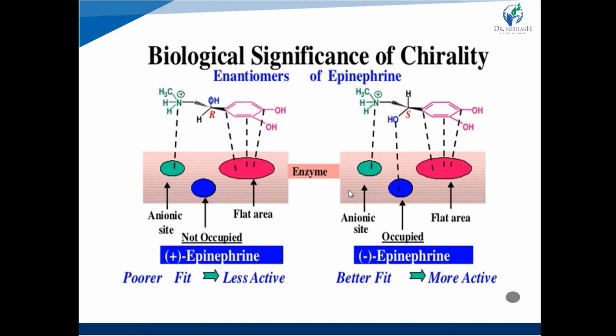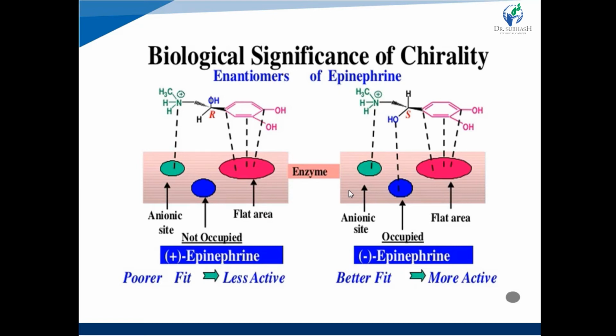In dextroepinephrine, the dextro isomer, there is a change in the arrangement of the hydroxyl group. This hydroxyl group makes the hydrogen bond with the receptor, and its arrangement is changed in the dextro one. That's why there is no formation of hydrogen bond with the receptor, so only 2 points of attachment occur between epinephrine and the receptor.